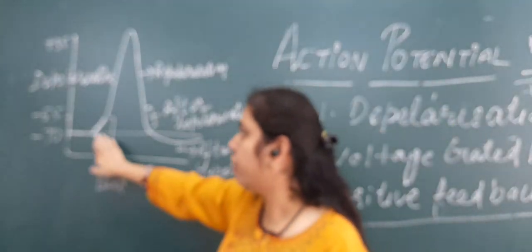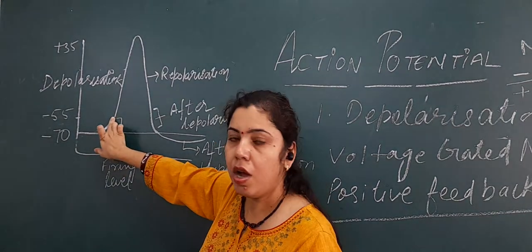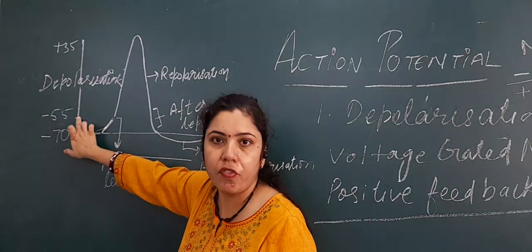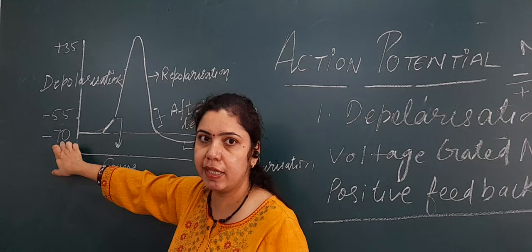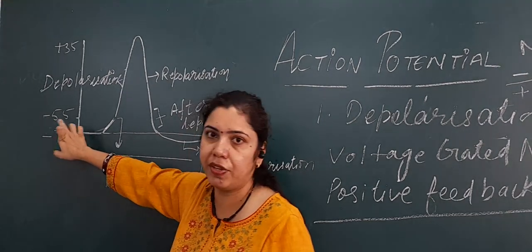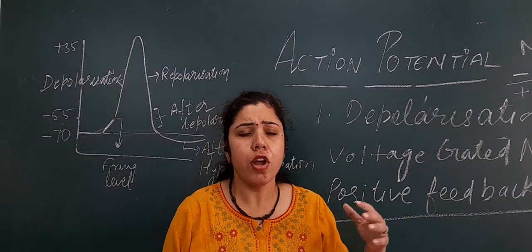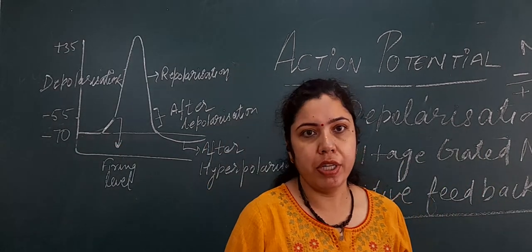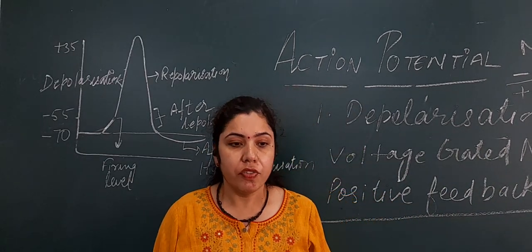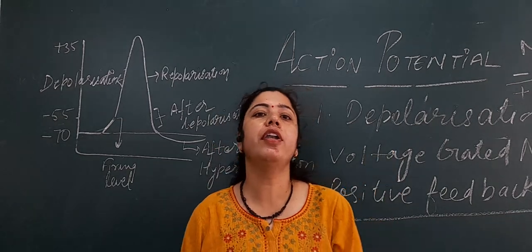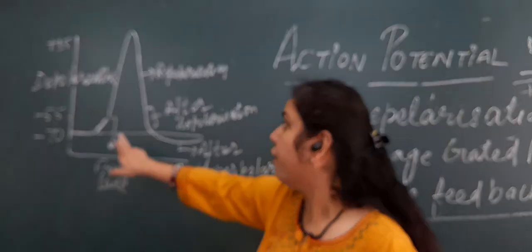So the rate of depolarization is initially slow, but once the potential changes from minus 70 to minus 55, due to the positive feedback cycle there will be opening of a large number of voltage gated sodium channels, a sudden burst of entry of sodium.